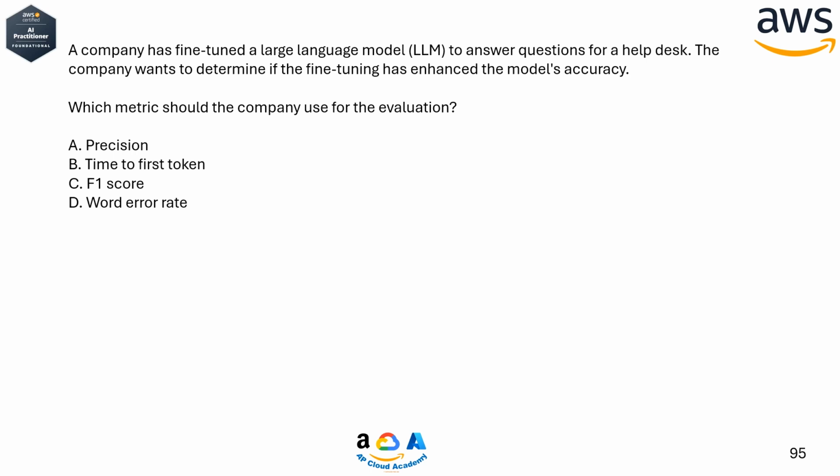A. Precision. B. Time to first token. C. F1 score. D. Word error rate. Correct answer, C. F1 score.